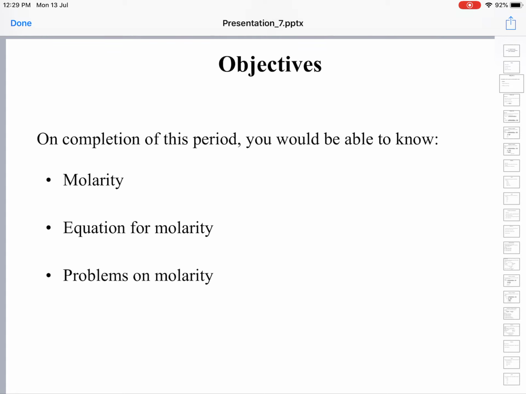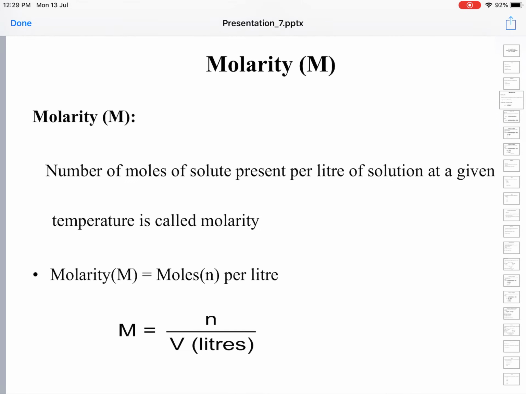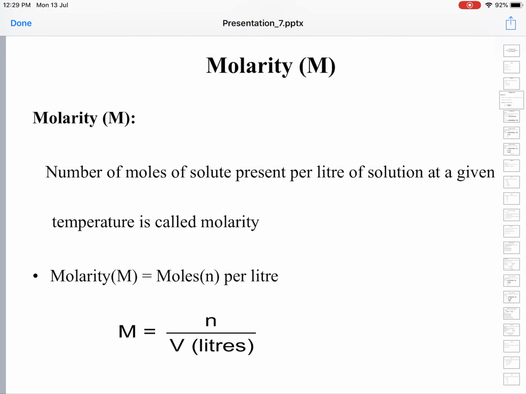Let's try to see. Molarity is one of the ways of expressing the concentration of a solution. Concentration means the amount of solute present in a fixed unit volume of a solvent or solution. Now we'll see what molarity is. Molarity is defined as the number of moles of solute dissolved in a liter of solution at a given temperature.